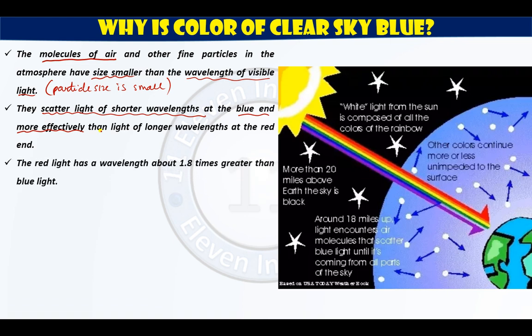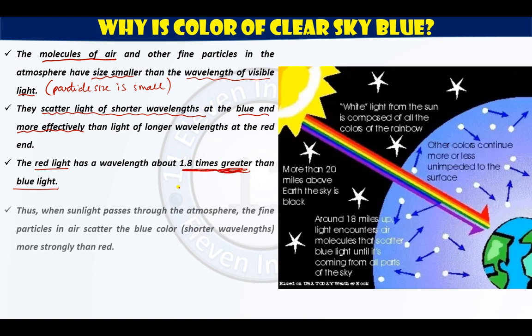The red light has wavelength about 1.8 times greater than blue light. Red light's wavelength is 1.8 times greater than blue light. This is an important 1 mark question.